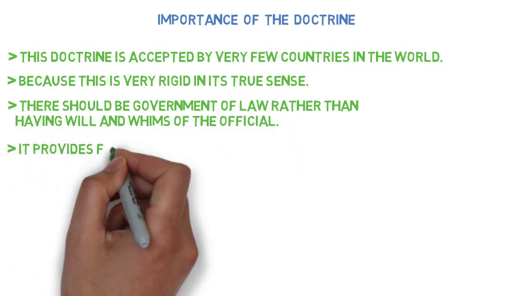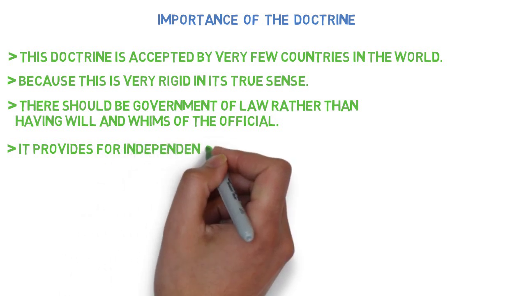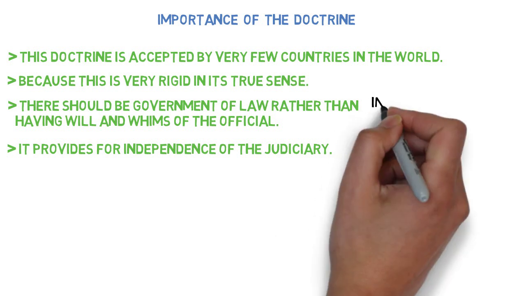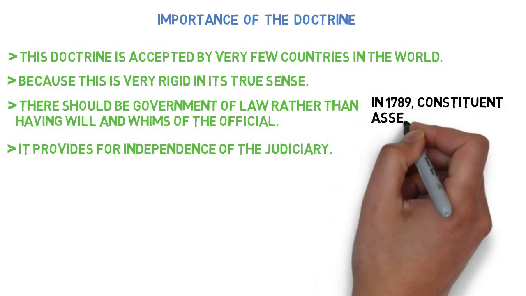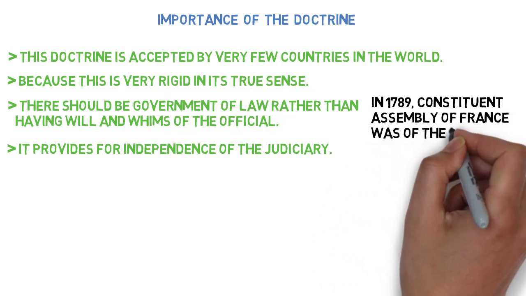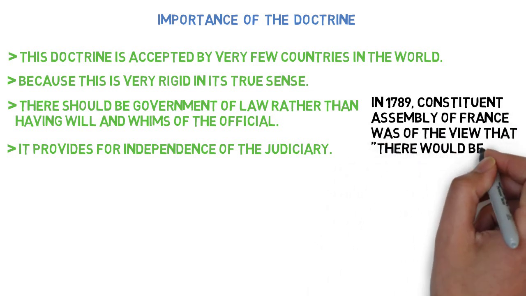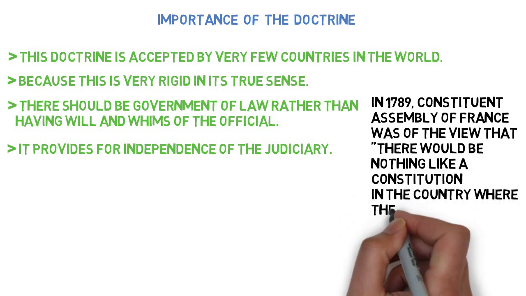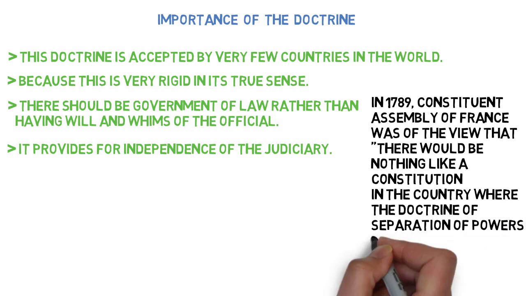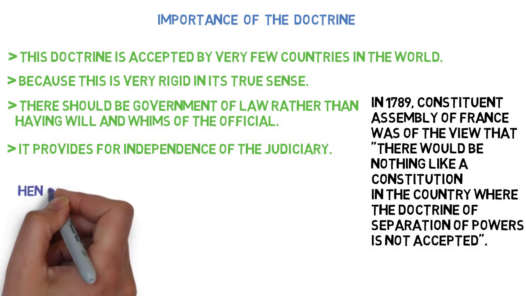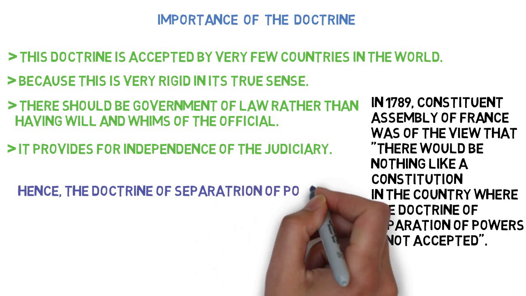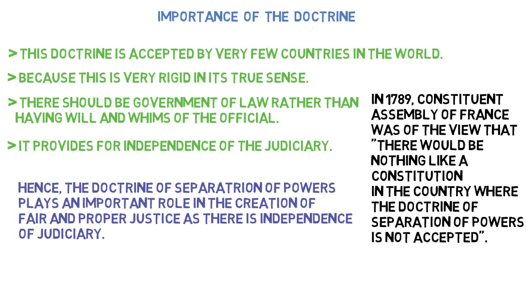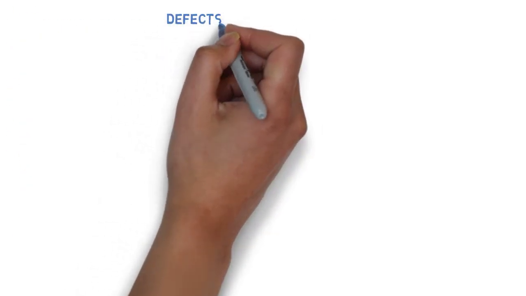Secondly, this doctrine provides for independence of judiciary. This is also an important feature in the Indian Constitution and US Constitution. In 1789, the Constituent Assembly of France was of the view that there would be nothing like a constitution if there is no doctrine of separation of power in that constitution. Thus, we can say that this doctrine is very important because it provides for independence of judiciary and it gives a fair and proper discharge of justice.